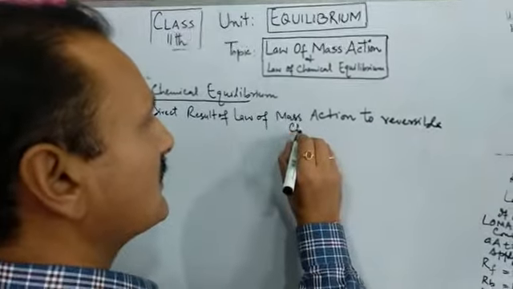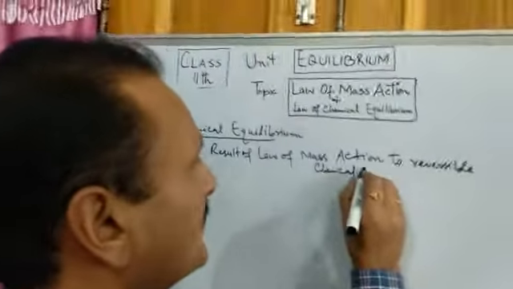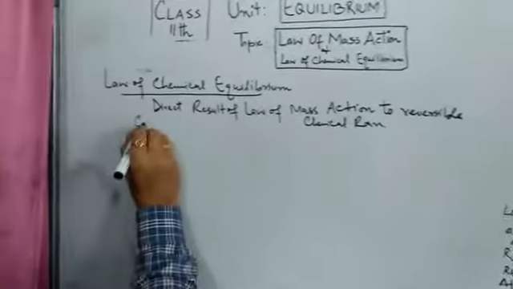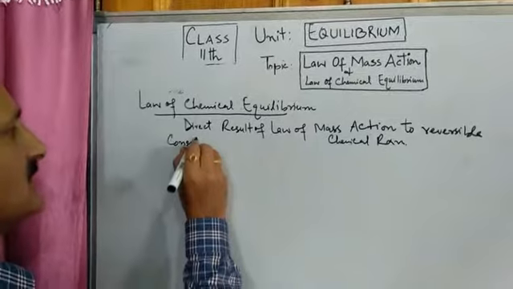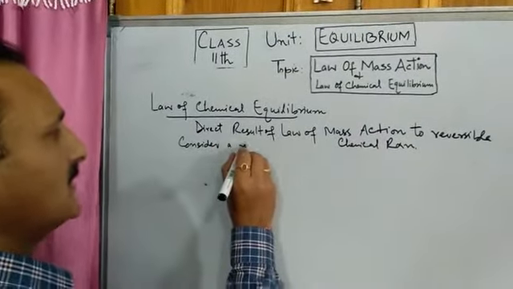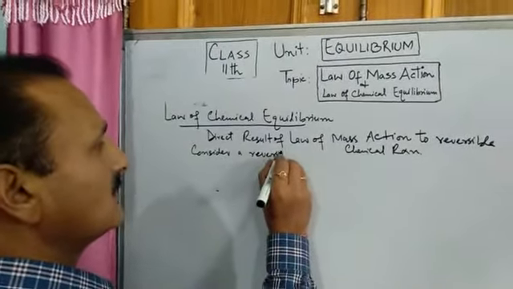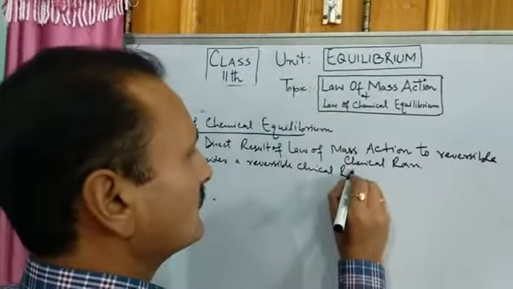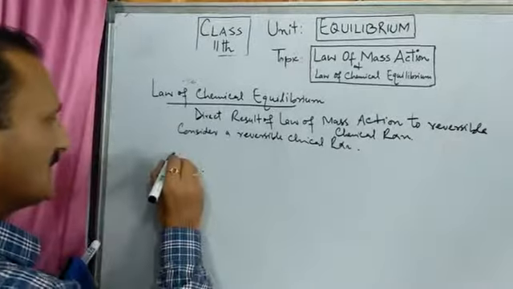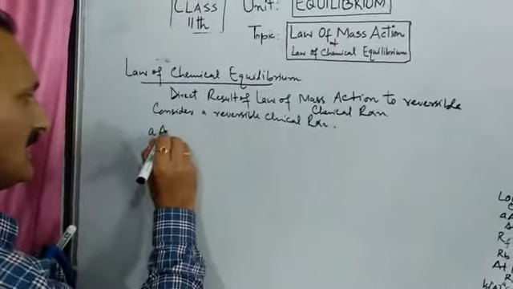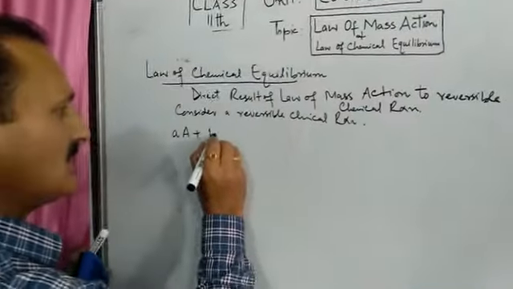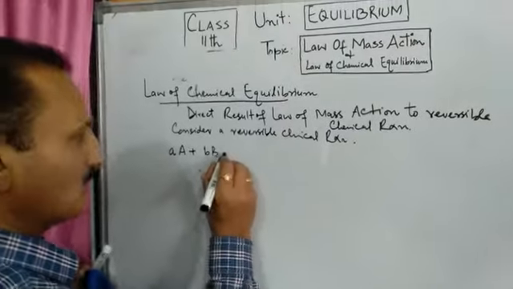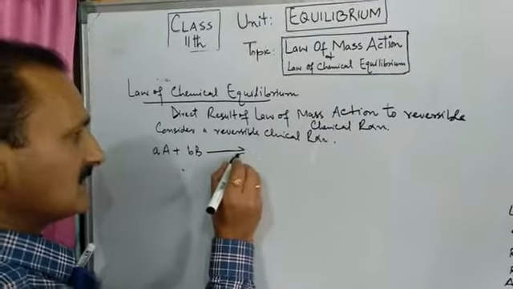So we will have to take a reversible reaction. Consider a reversible chemical reaction. This is a general reaction: aA + bB gives cC + dD. Both A and B are reactants, and this is a reversible reaction.